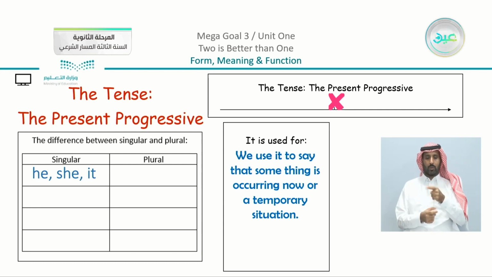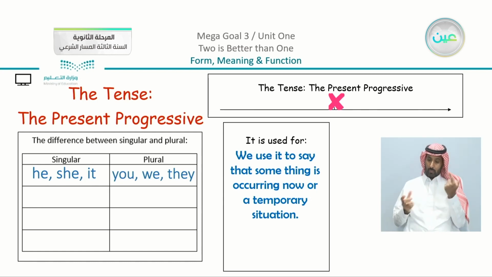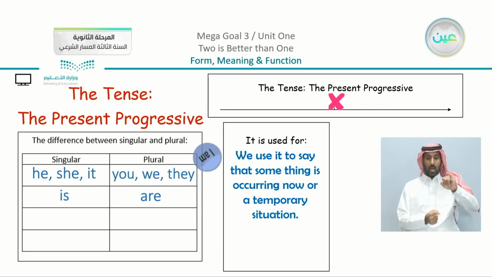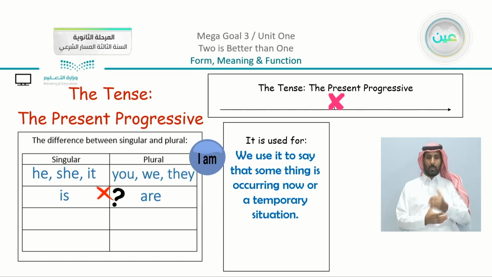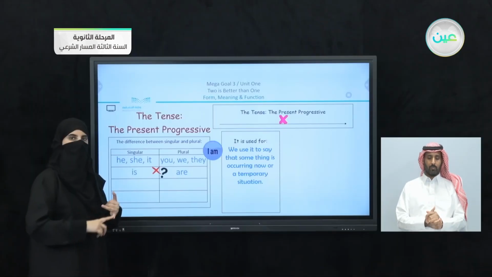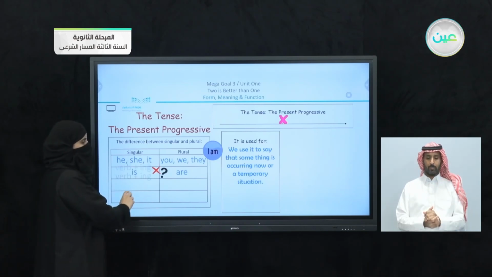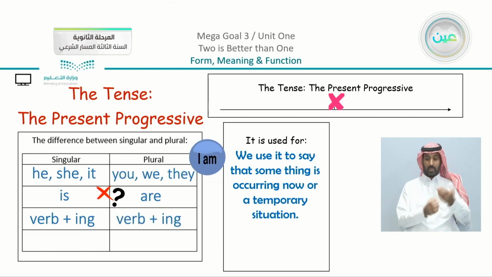We can have here the pronouns as we discussed before, singular and plural. We have here is, a verb to be, used with the singular. Are is used with the plural. But you can notice that there is one pronoun which is missing. We have here I, which is always with am in the present progressive. Of course, we use them in affirmative sentences, in negatives, and also in questions. Both of the verbs have ing with them.